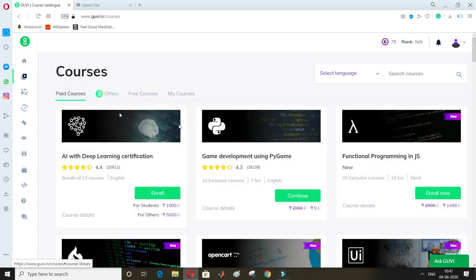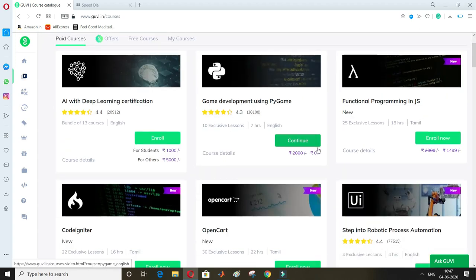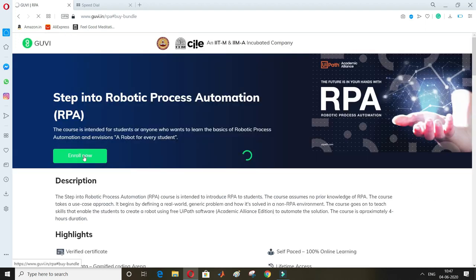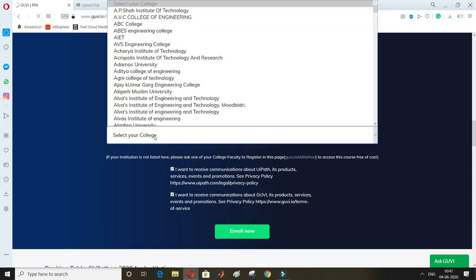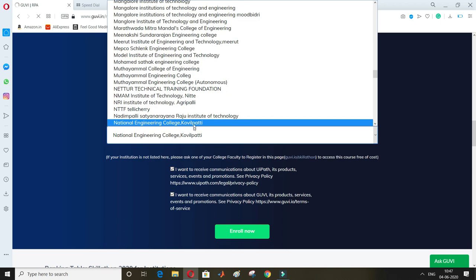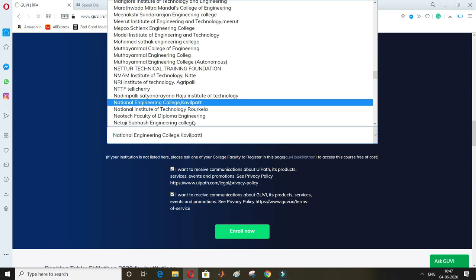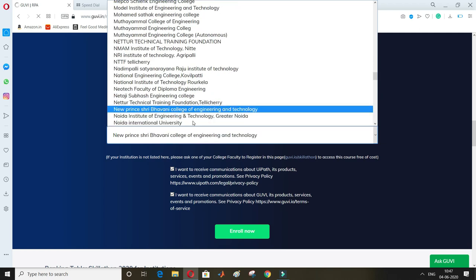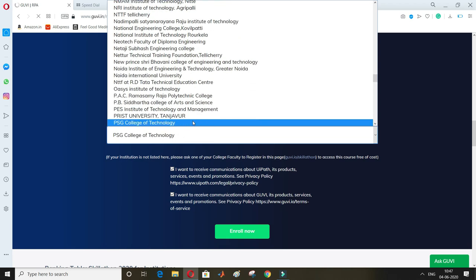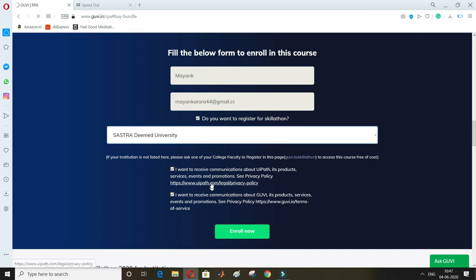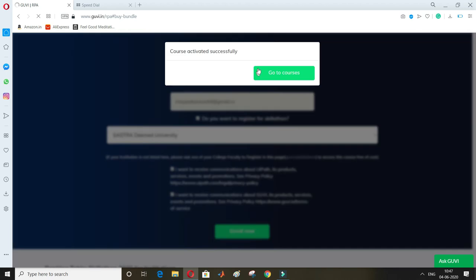If I want more courses, like two more courses are free now, I'll click here enroll now one more time. This is Step into Robotic Process Automation. I'll click here enroll now. Okay, here it is asking me for my college name. I can type my college name. Type any college name if you are not studying anywhere. So National Institute of Technology. I think it is not showing. A random college I will keep here. Any random college, something I'll keep here, and I'll just enroll now. Okay, so the course has been activated.